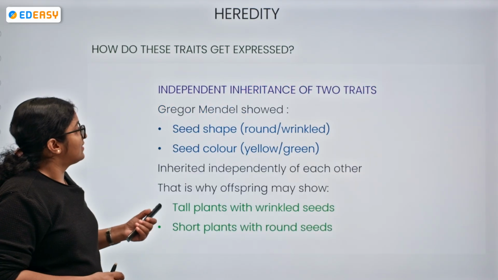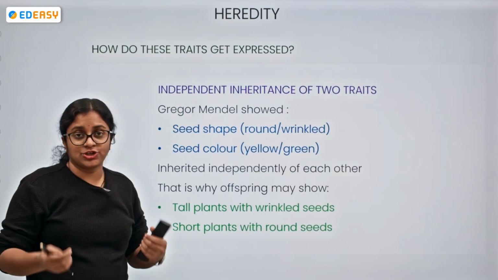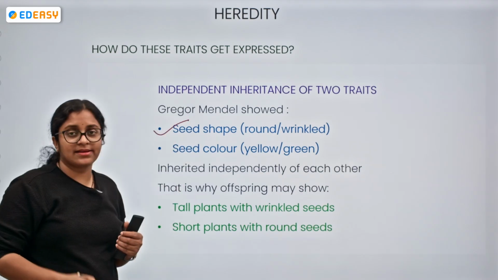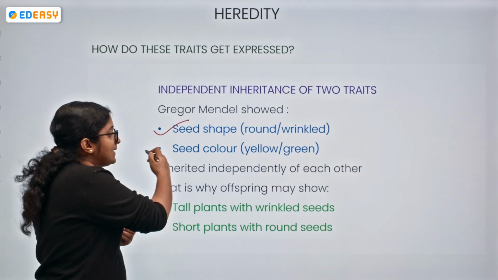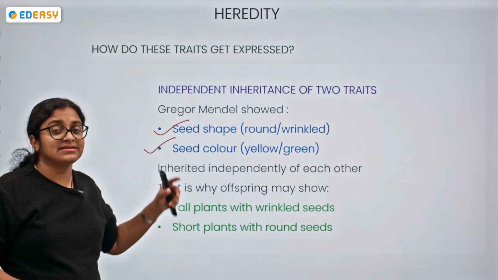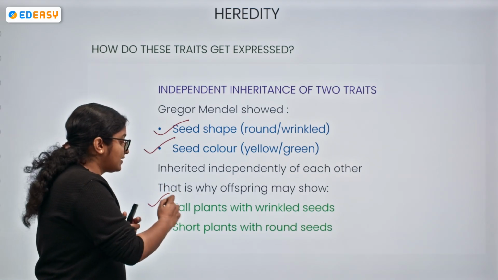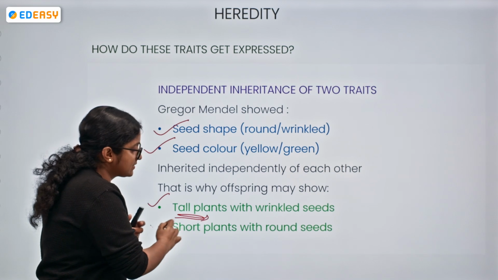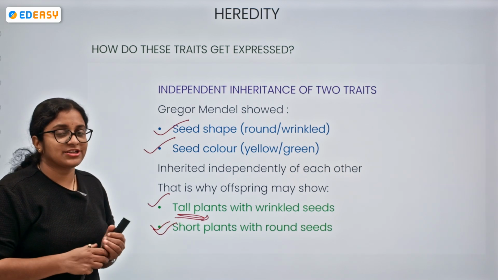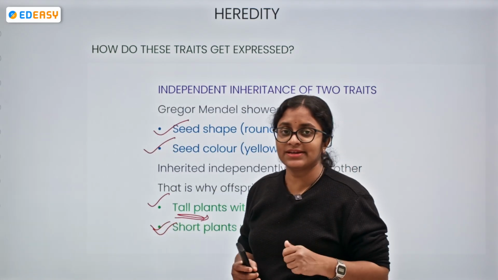Okay. Now, independent inheritance of two traits. What did Gregor Johann Mendel show? He showed that the seed shape, round or wrinkled, and the seed color, yellow or green, are independently inherited. That is why in the dihybrid cross, tall plants with wrinkled seeds and short plants with round seeds get expressed. Based on the law of dominance, we generally think the dominant character should get expressed.